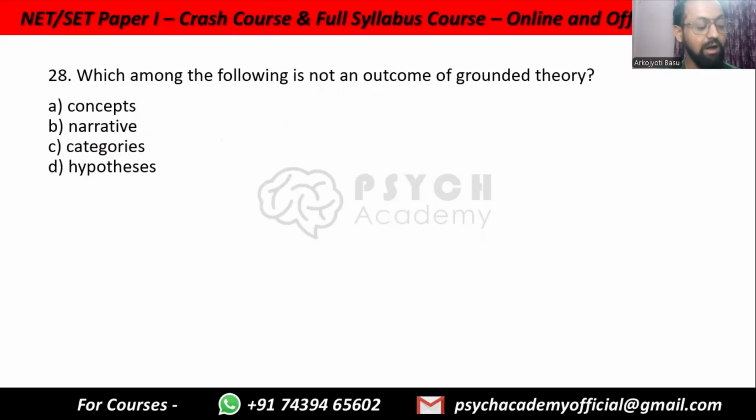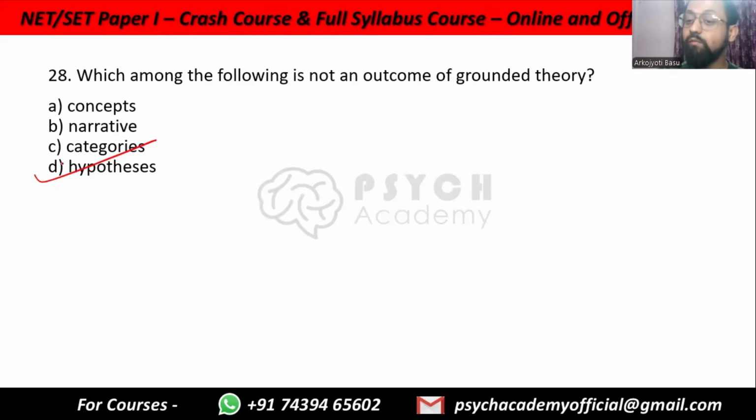The correct answer here is hypothesis, because a hypothesis is something that is made before the data is collected. In grounded theory, the data is collected first, then we find concepts, narratives, categories, theories, etc. So hypothesis is not there. Hypothesis is associated with quantitative research. Grounded theory is qualitative research.